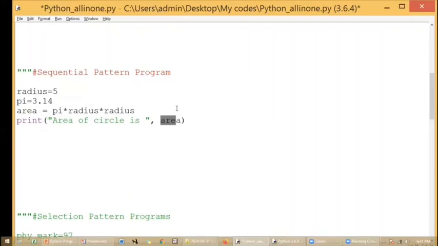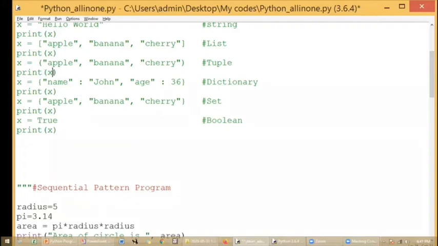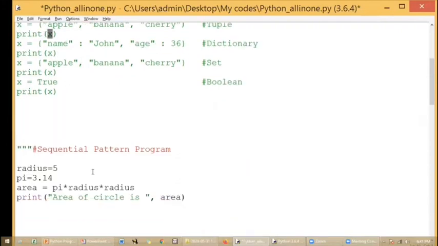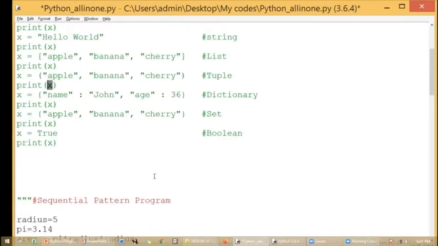Within this print function, earlier we printed only the variable or only the value. Now we are printing with a proper, viewable output format. Whatever you are trying to print should be written within double quotes, followed by the variable or the identifier. So area is what you are trying to print.